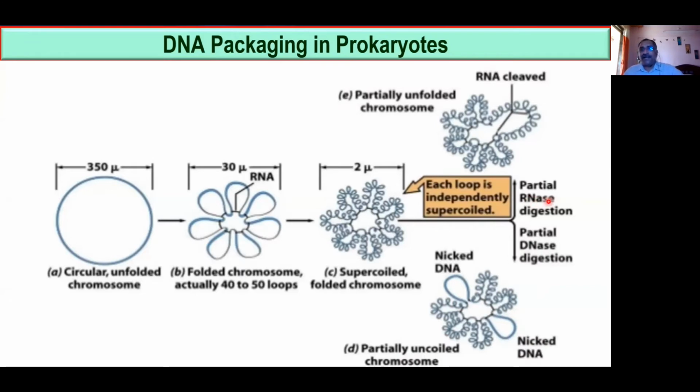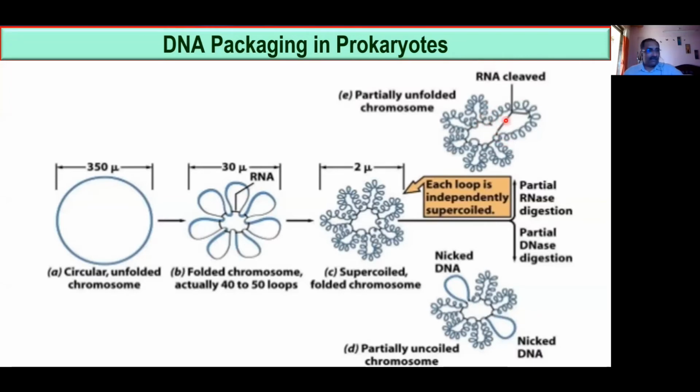If you add RNase, what will happen? Look at here. All the foldings are locked by using what? All the foldings are locked by RNA. So the RNase enzyme functions like the DNase enzyme, but RNase enzyme digests RNA. So when you add this RNase enzyme, it will digest the lock. Lock means RNA is used for locking. So it will digest the RNA present over here. That will result in unfolding the fold.